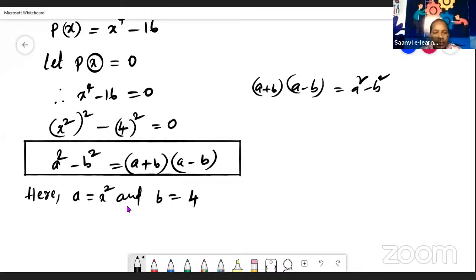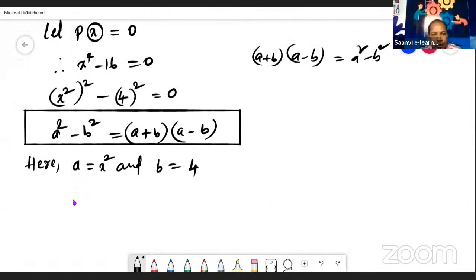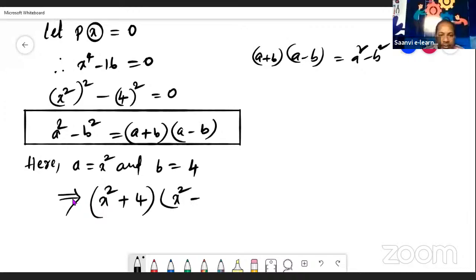Okay. So now we know a and b values. Now substitute the values in the formula. What is the formula? A square minus b square is equal to a plus b into a minus b. Okay. So first a plus b: a value is x square plus b value is 4, x square plus 4. Next a minus b: a value is x square minus b value is 4. That is equal to 0.